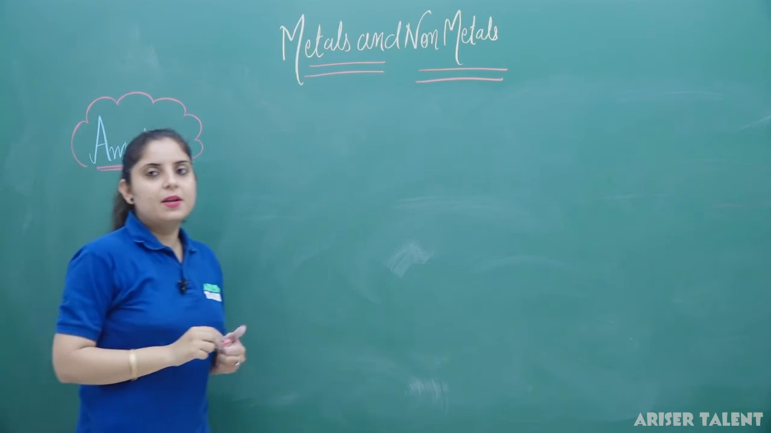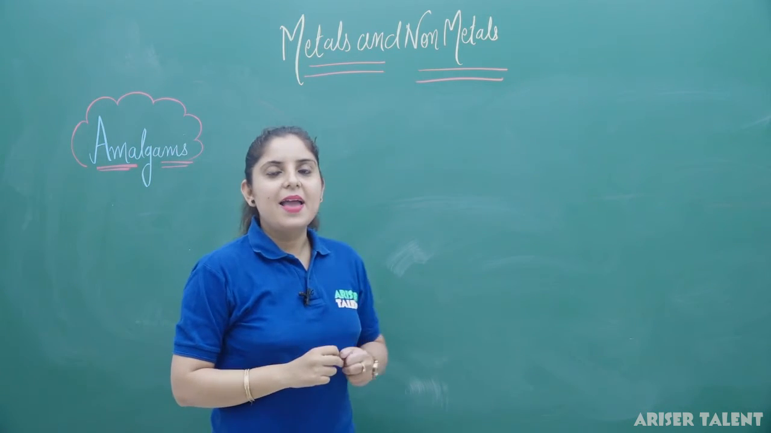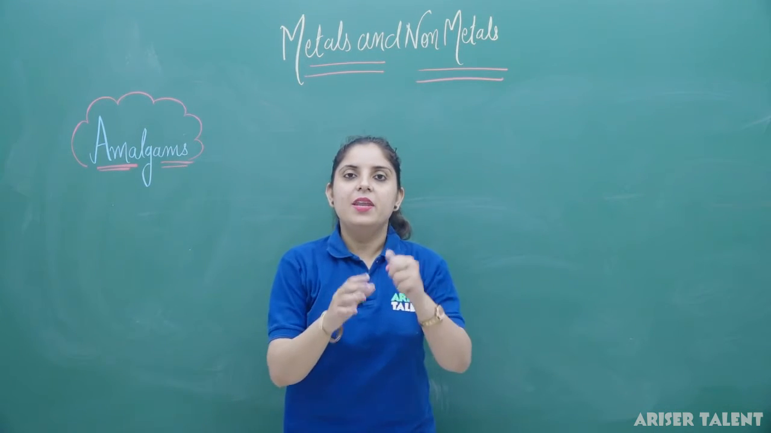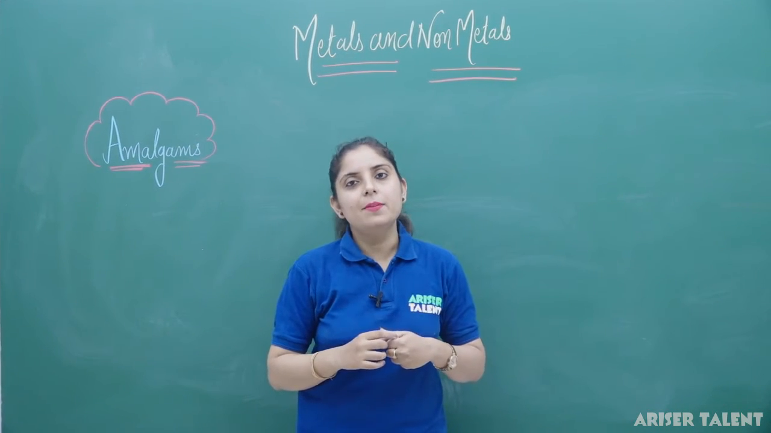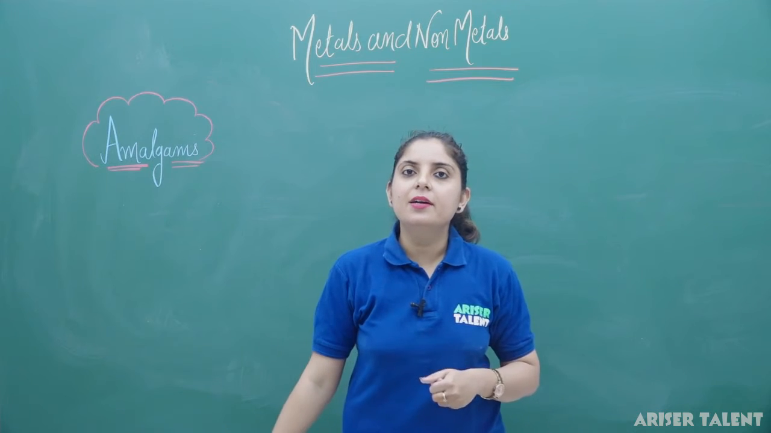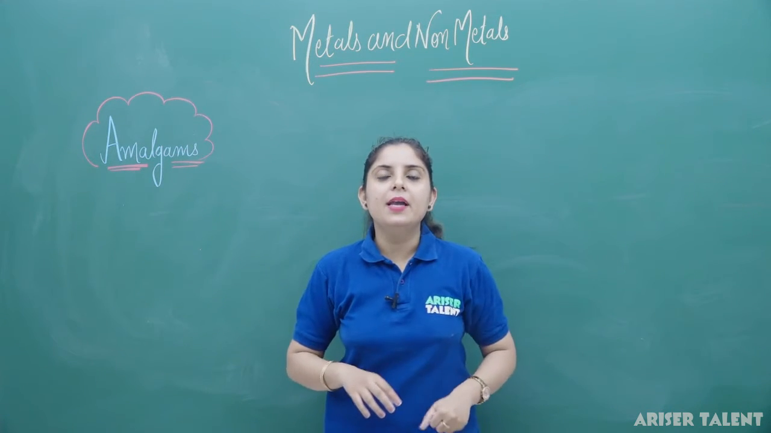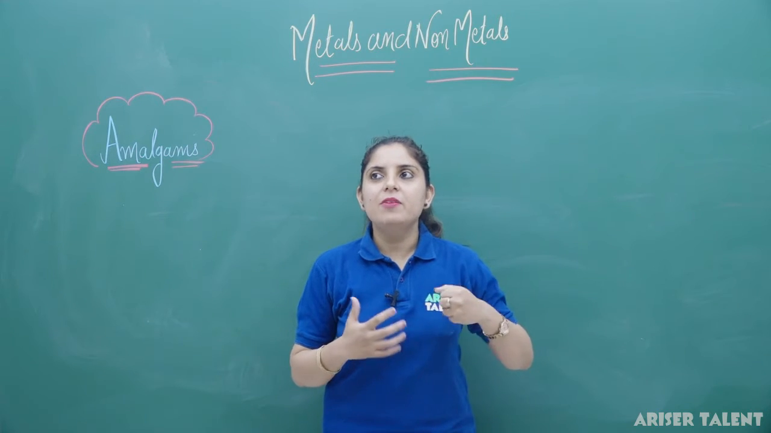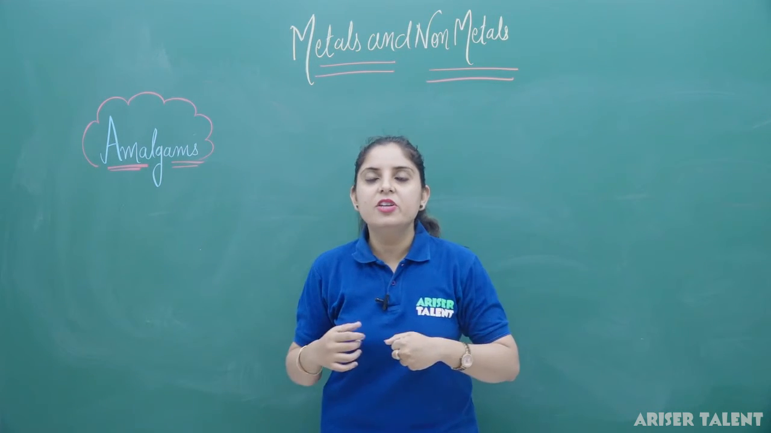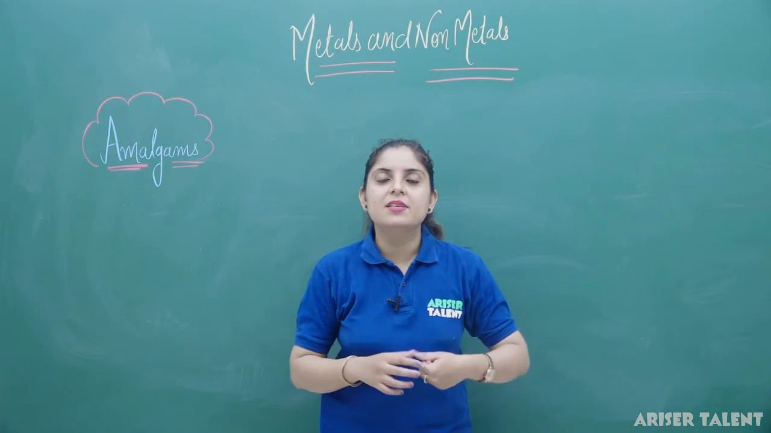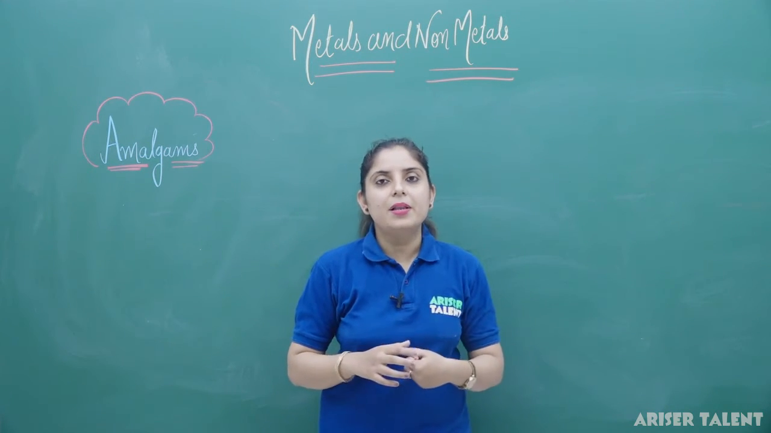Now, what are amalgams? Amalgams are a mixture of mercury with a metal. Whenever you mix any metal with mercury, you will get the corresponding amalgam. Suppose I mix sodium and mercury, I will get sodium amalgam. And why are we making amalgams? We have discussed the reasons why we make alloys, and there are also reasons why we make amalgams.